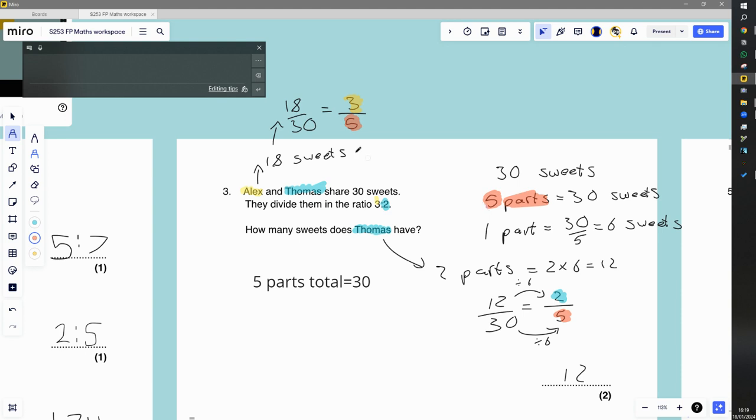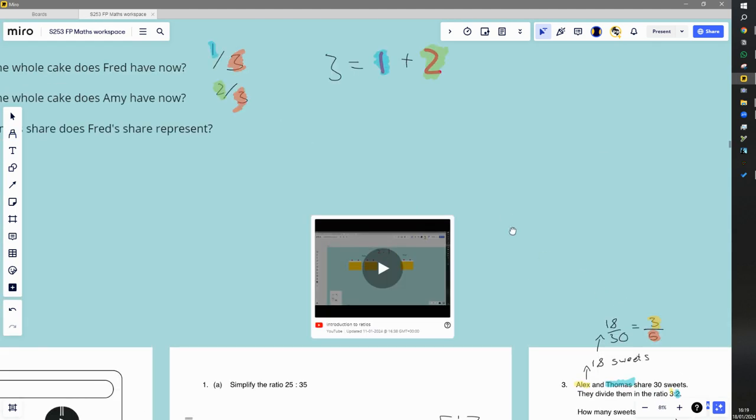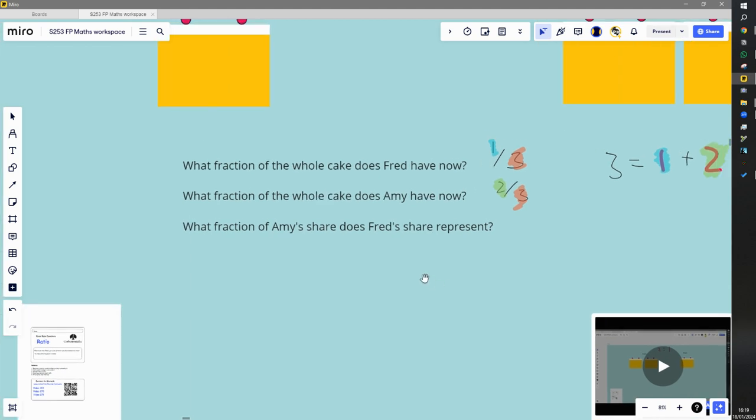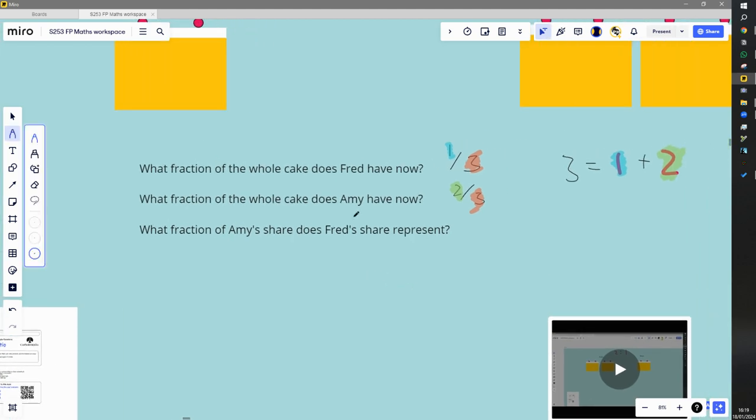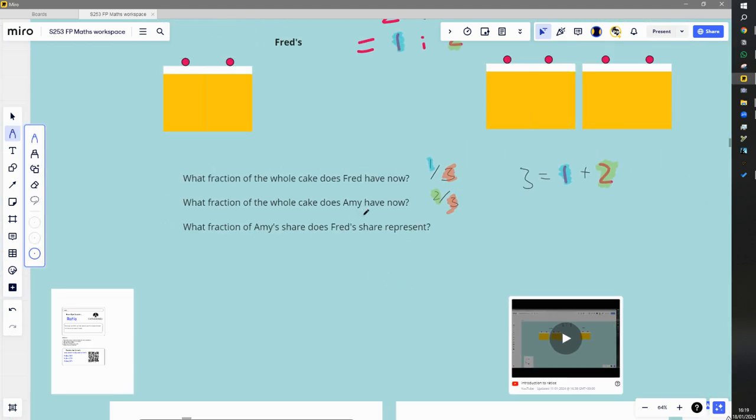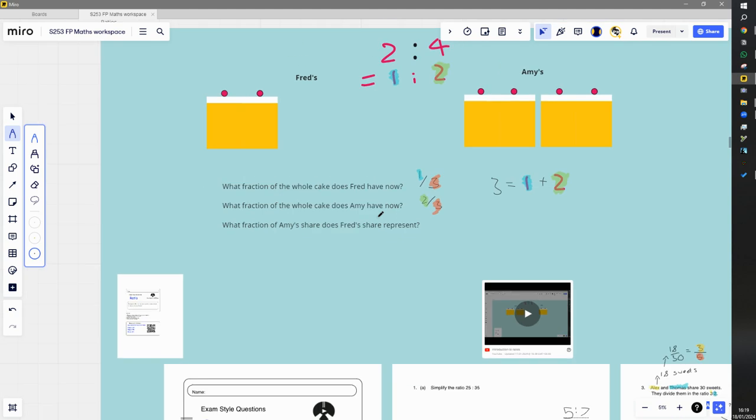I have one other question, the third question from my example that I didn't do, and this is a little bit like a trick question. You've got to think carefully about what exactly they're asking. See, in this case, they're saying, what fraction of Amy's share does Fred's share represent? Well, compared to the amount of cake Amy has, Fred has half of Amy's cake. So the answer is actually a half there.